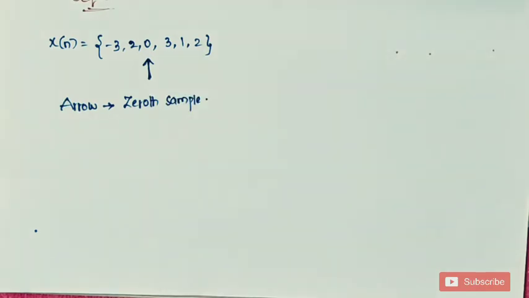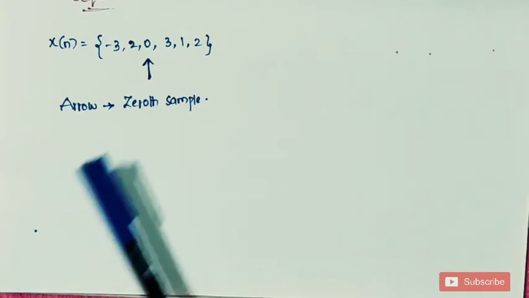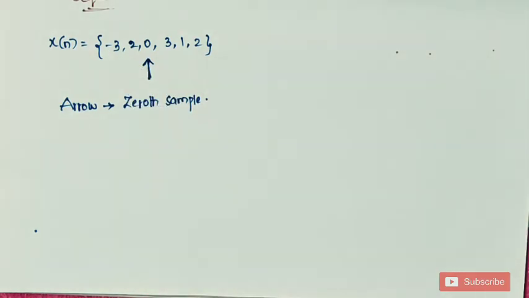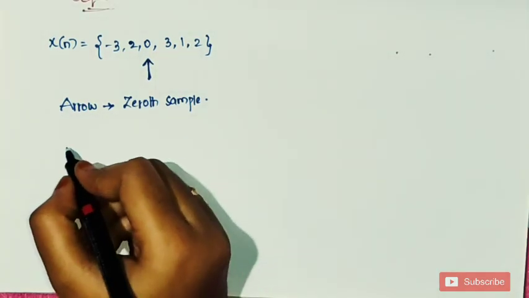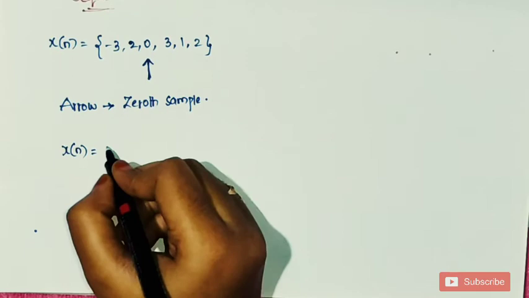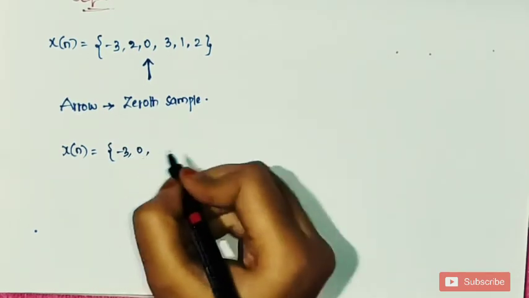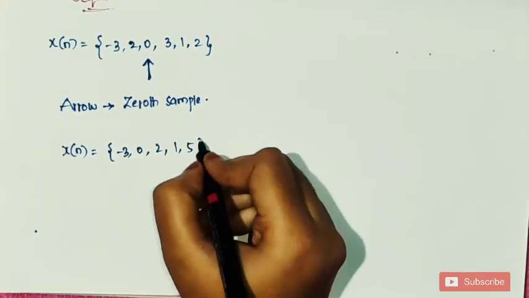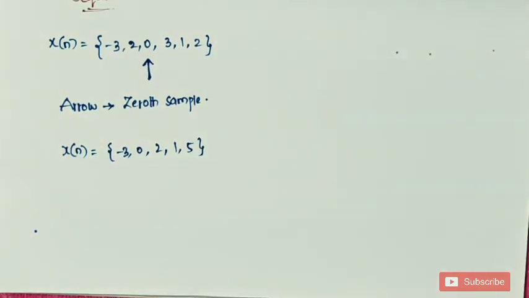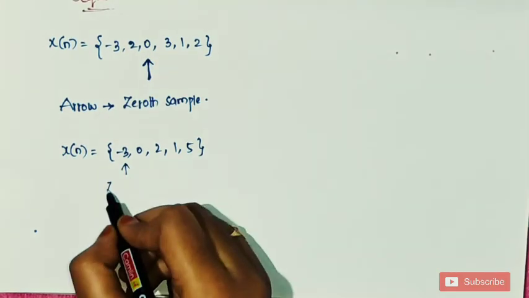So the arrow mark indicates the 0th sample of a signal. If an arrow mark is not given in a sequence representation, then we need to imagine that the first value is the 0th sample of the signal. For example, let us consider one more sequence. X of n is equal to minus 3, 0, 2, 1, 5. Here the arrow mark is not given, so we have to consider that minus 3 is the 0th sample.